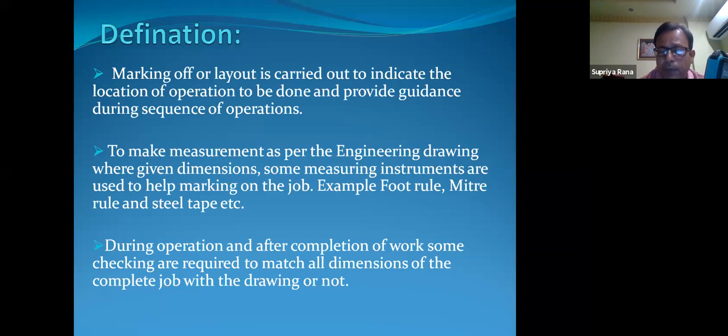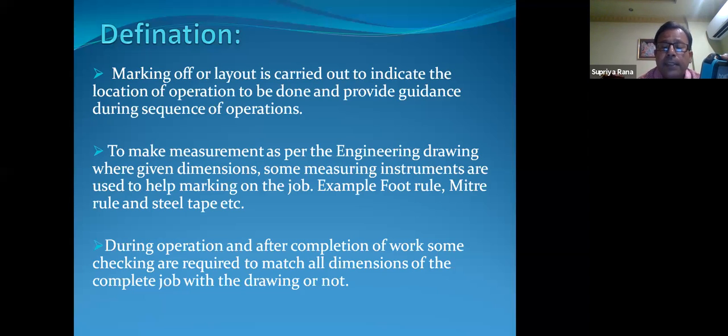From that foot, we can calculate the cubic feet, because in the market wood or timber is available only in CFT, not in cubic millimeter or cubic centimeter. The price is fixed on the basis of cubic feet only.